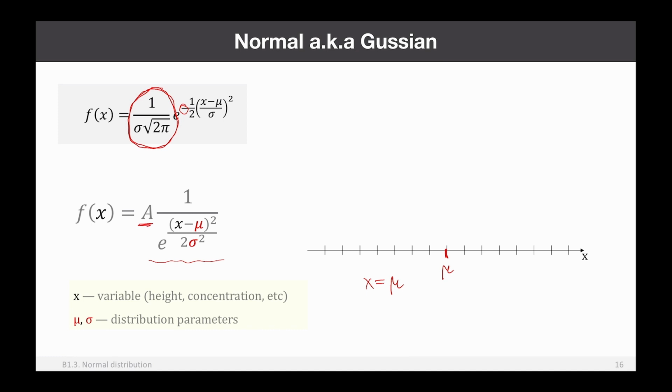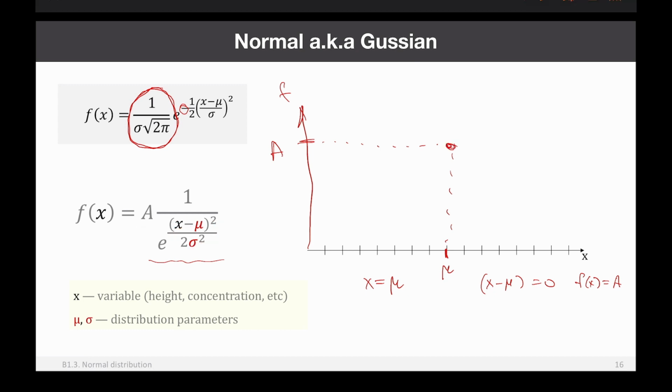So in this case, apparently x minus mu will be 0, right? So this will be 0. And therefore, all this will be also 0. e to the power of 0 is 1. Anything to the power of 0 is 1. 1 divided by 1 is 1. So in this case, f, so the density, will be equal to a, right? So if I make, for example, this is density, and this is where we have a. So this is where we have the density, right? For this particular case.